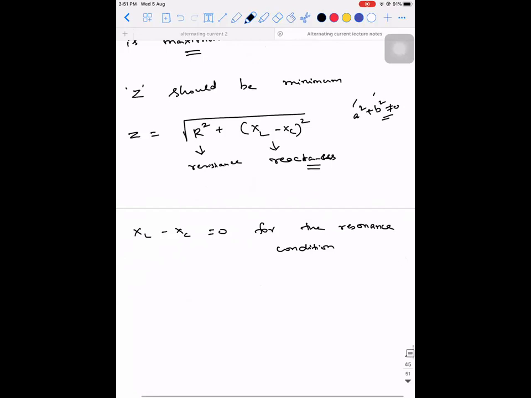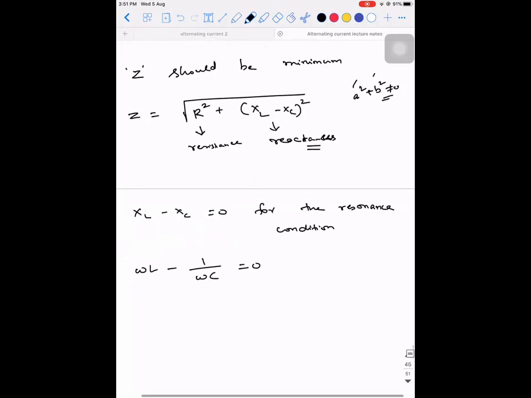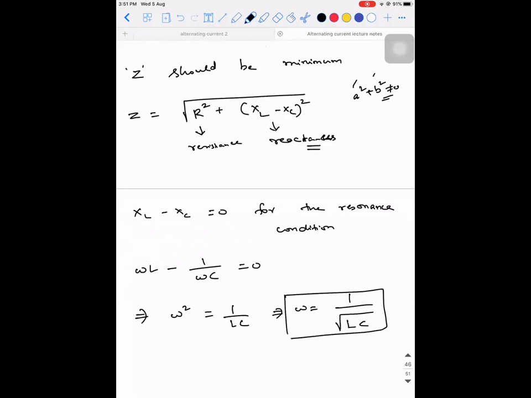When this is happening, what is the value of XL minus XC? XL is omega L, XC is 1 by omega C. This will be equal to 0. So if I rearrange the equation, omega square will be equal to 1 divided by L into C, which implies omega will be equal to 1 divided by root of L into C. And this frequency is what is called the resonant frequency.